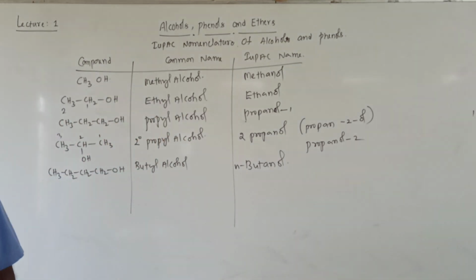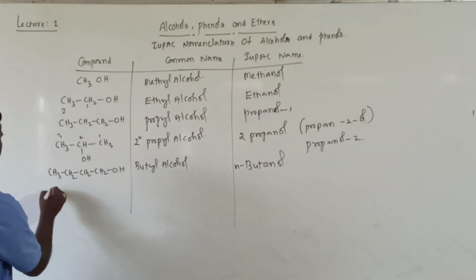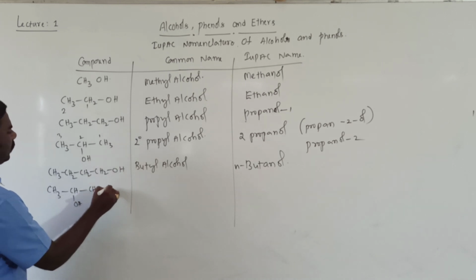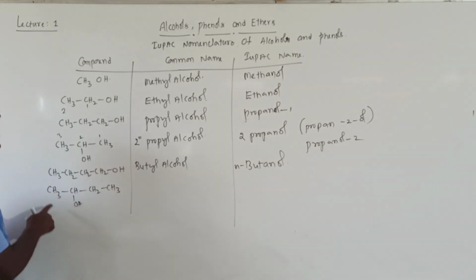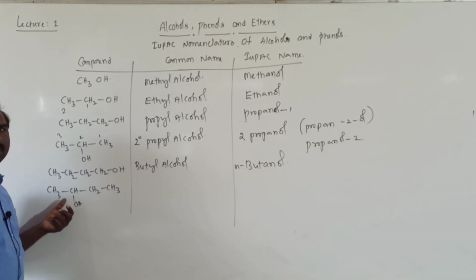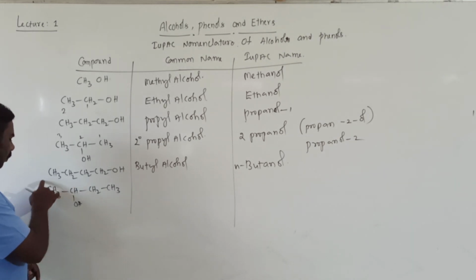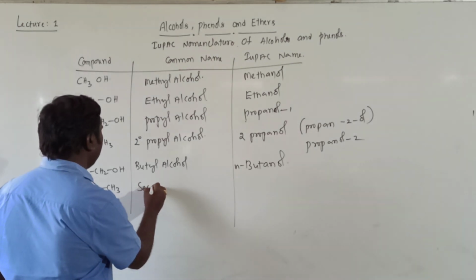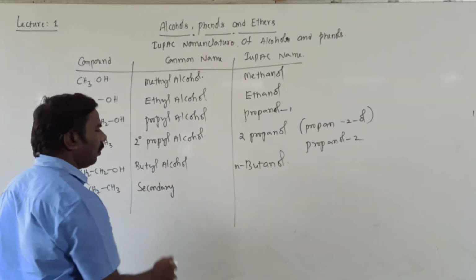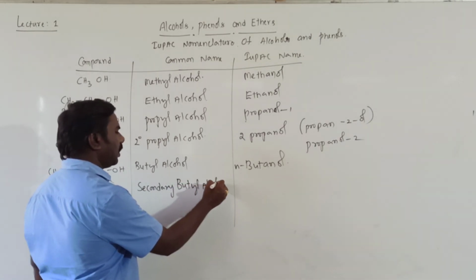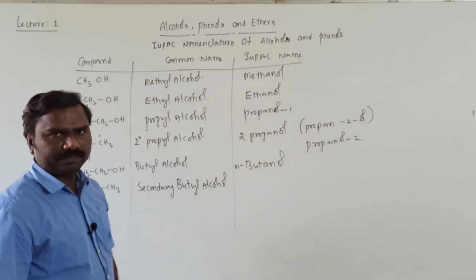Like that many more names we can write. Next, CH3CHOHCH2CH3. Numbering 1, 2, 3, 4. The second position is occupied by OH. So it is secondary, with two groups attached. Four carbons are there, butyl alcohol, that's why secondary butyl alcohol.